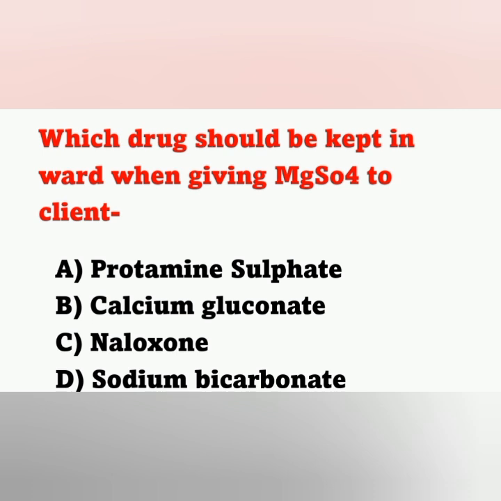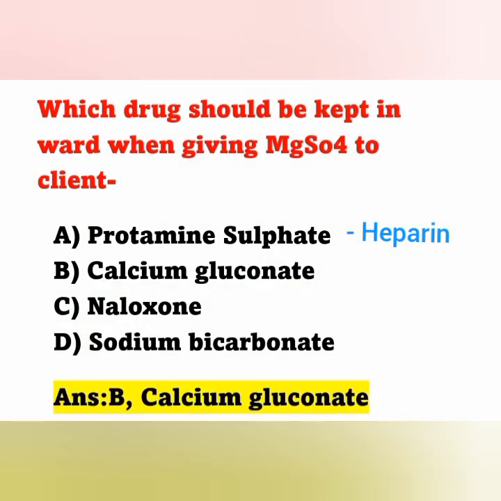And the next question: which drug should be kept in the ward when giving MgSO4, magnesium sulfate, to a client? Option A, protamine sulfate; option B, calcium gluconate; option C, naloxone; option D, sodium bicarbonate. The antidote of MgSO4 is calcium gluconate. Option B is the correct answer. Protamine sulfate is the antidote of heparin, and naloxone is the antidote for morphine. Move on to the next question.